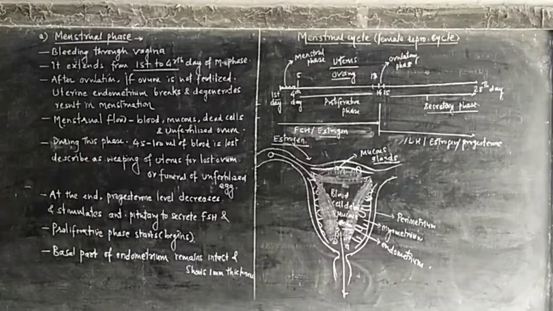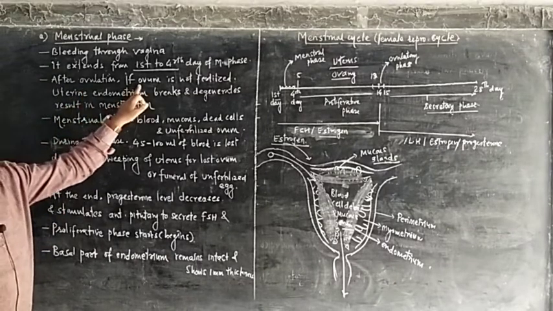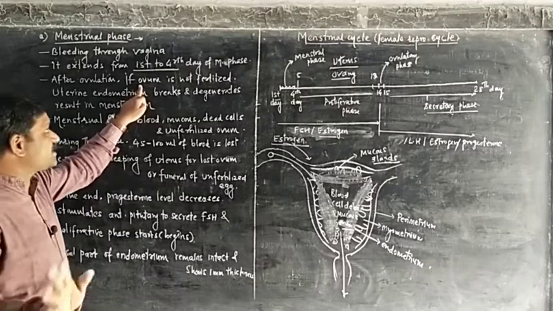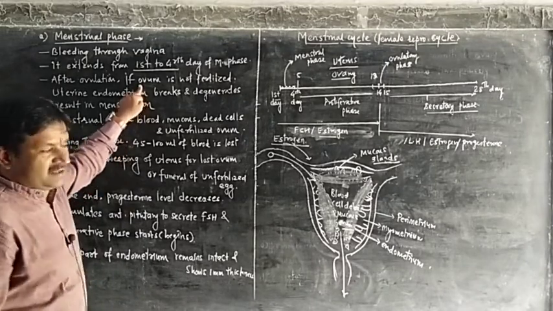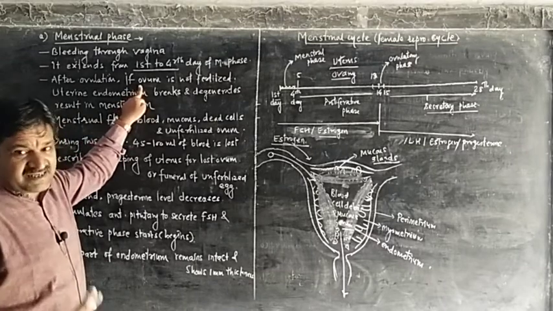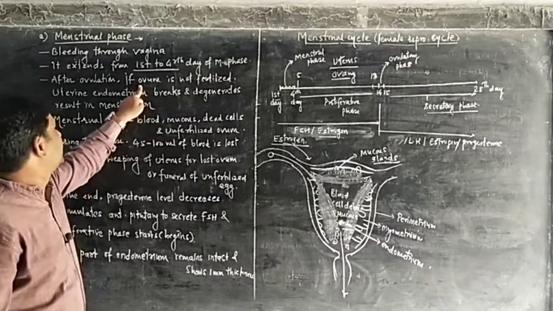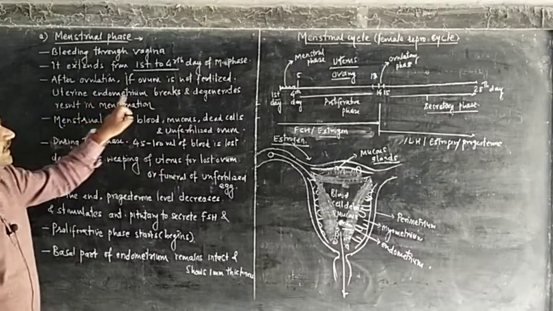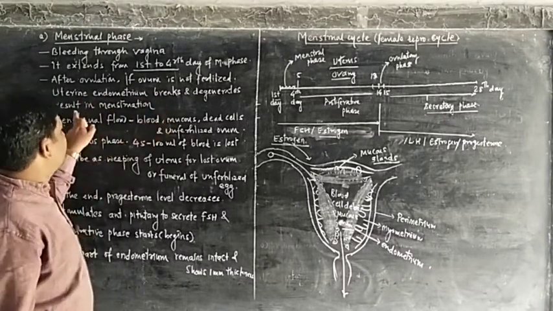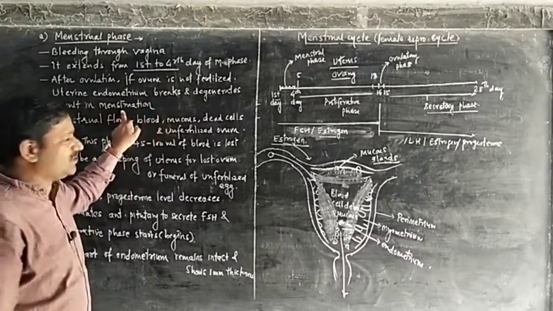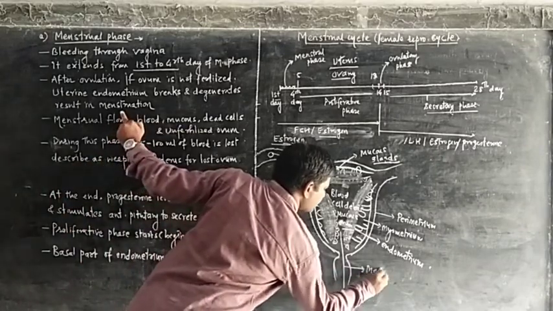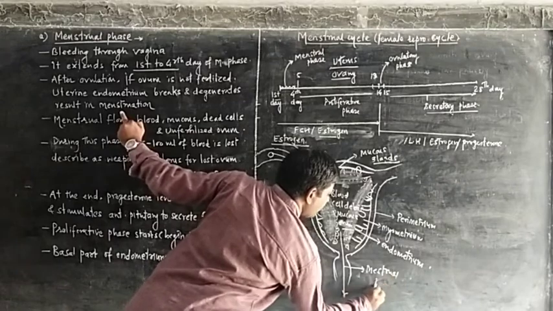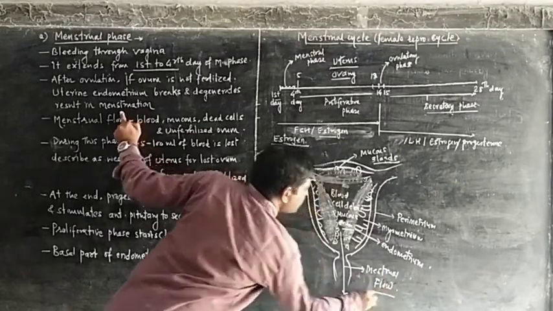And after ovulation, if the ovum is fertilized, then implantation will take place and pregnancy will form. If pregnancy is not formed, then the uterine endometrium will break and degenerate, which results in menstruation, or the menstrual flow, which indicates the menstrual phase.